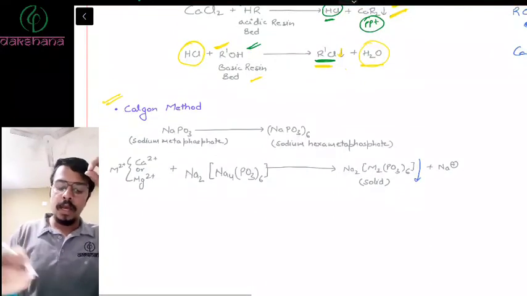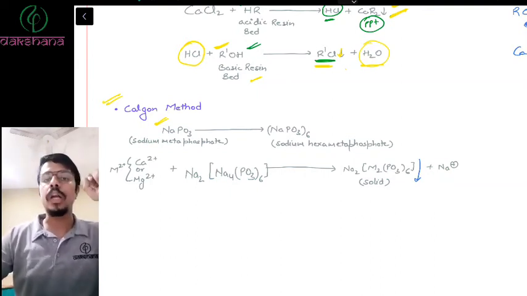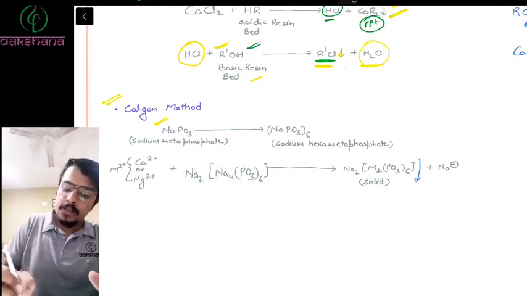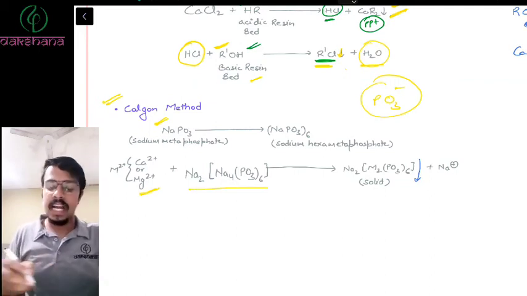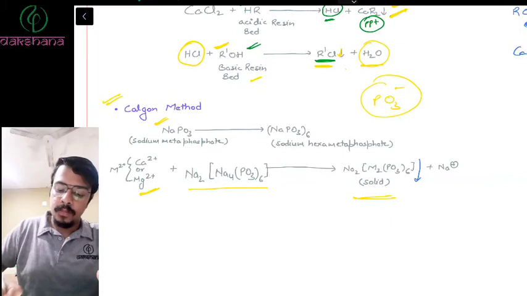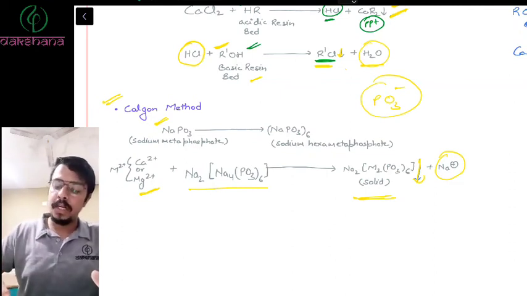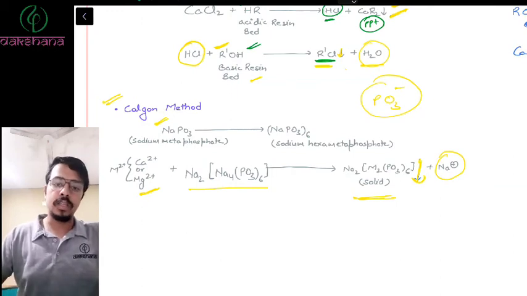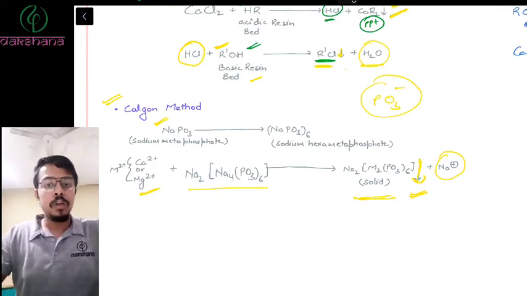What happens in Calgon method? In Calgon method, you take sodium metaphosphate, and we've studied this in chemical bonding, where we said that this phosphate will form a cyclic structure. Now sodium metaphosphate reacts with calcium and magnesium, and this magnesium or calcium replaces the sodium and forms a precipitate with it, releasing Na+. Again, you remove calcium and magnesium by precipitating it out. So this is how you remove calcium and magnesium. You precipitate it out, and you create a solution which is devoid of calcium and magnesium.